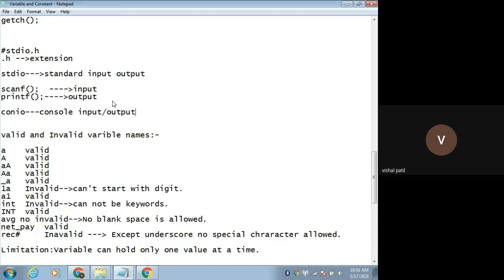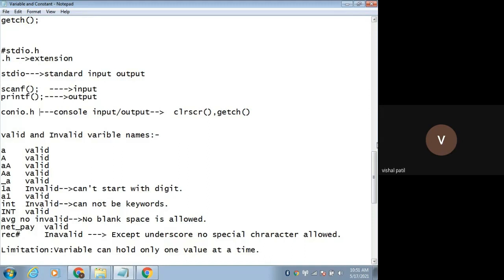It contains the functions which we use frequently, that is clrscr and then the next one getch. The predefined declaration is present in the conio.h header file, and the scanf and printf functions belong to stdio.h.